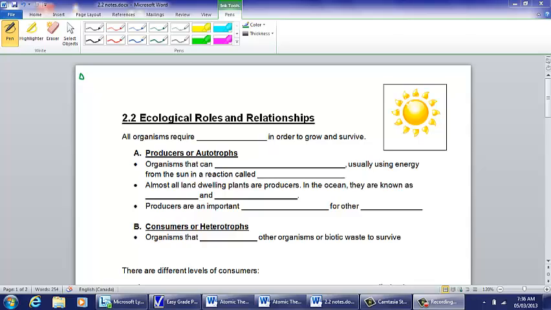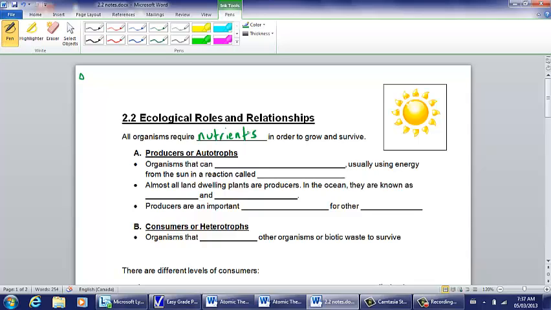An ecosystem can be looked at as a complex network of interactions. All organisms within an ecosystem need to carry out the basic life functions. All organisms require nutrients in order to grow and survive. These nutrients include things like water, oxygen, vitamins, foods, etc.